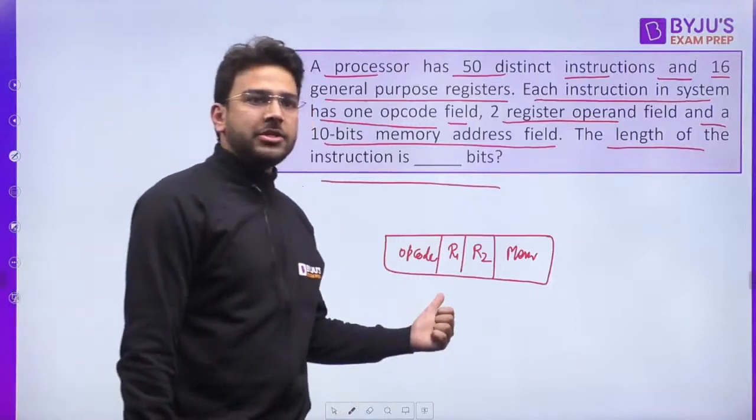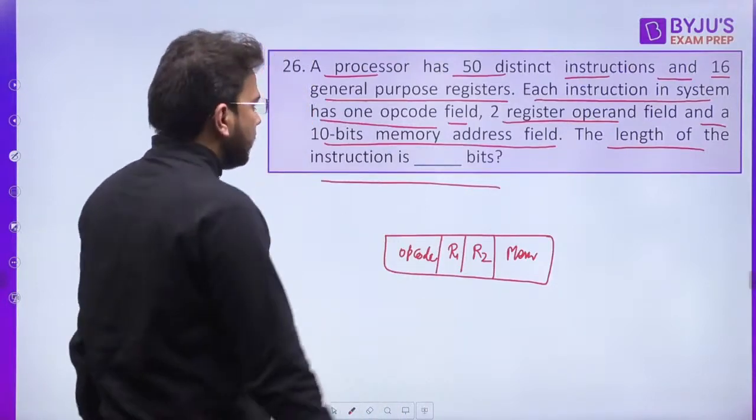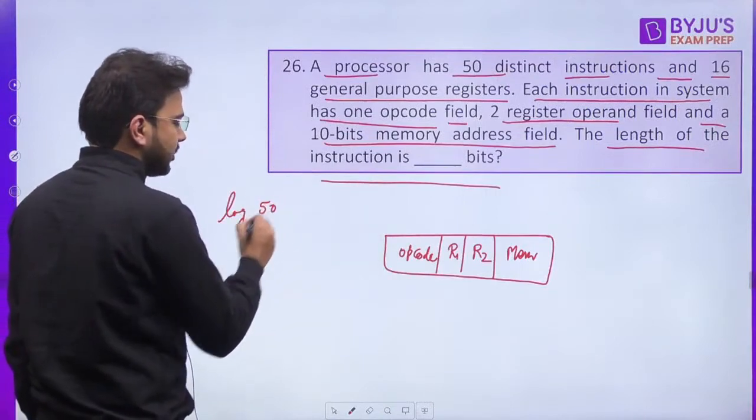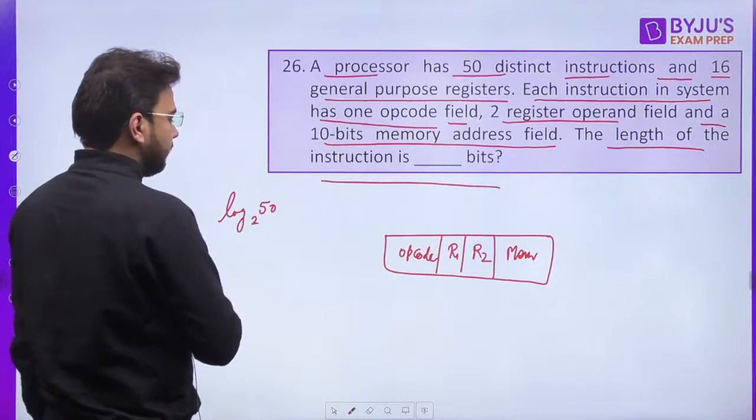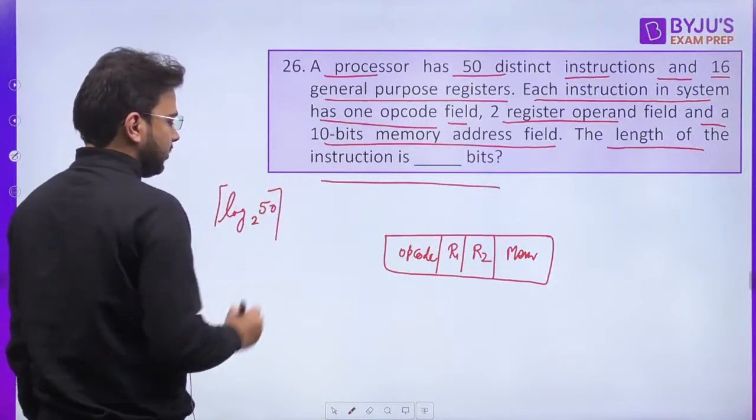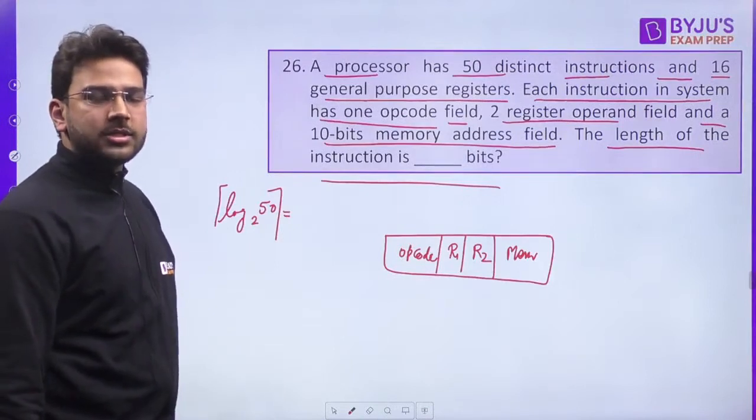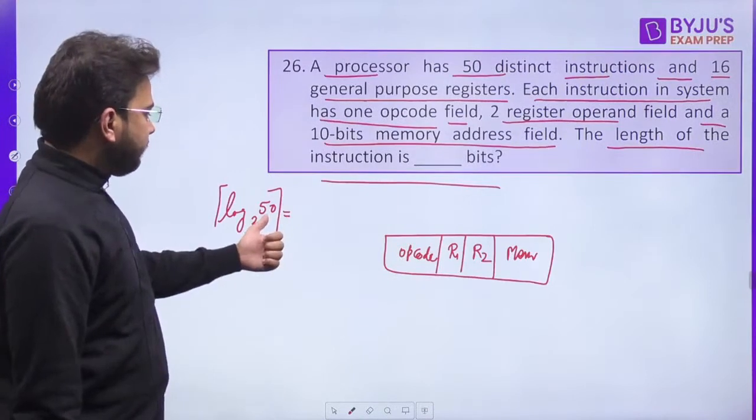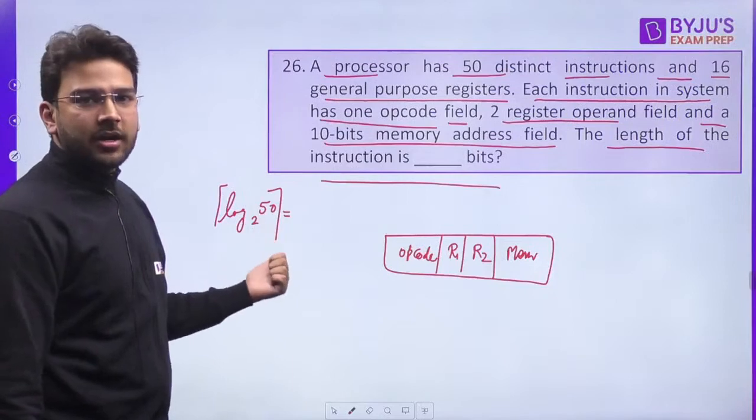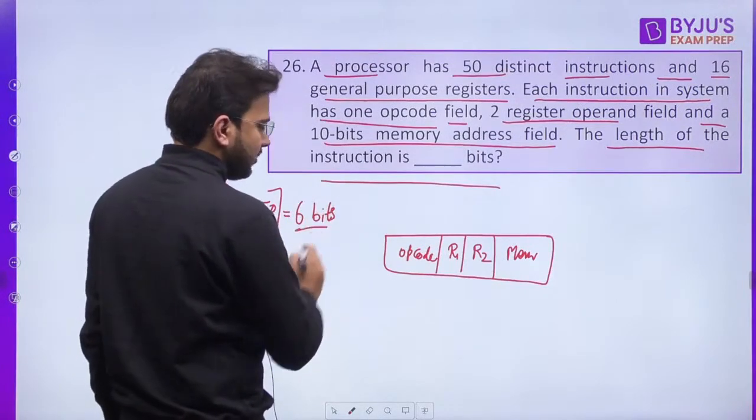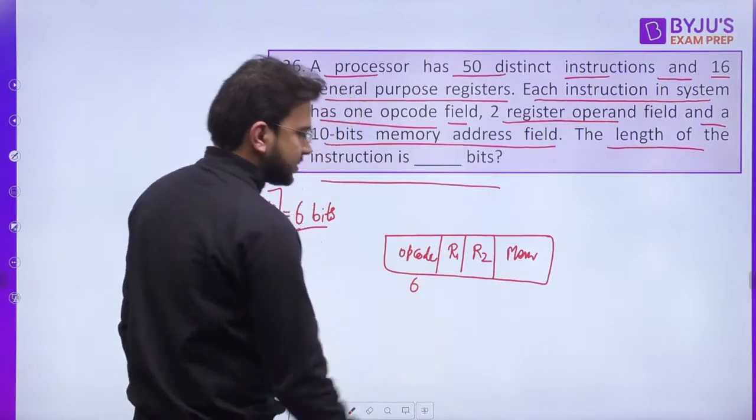How many bits are required for the opcode? You have to take log 50 base 2 and ceil of it. If 50 distinct instructions it can support, we can easily calculate the number of bits. We know 6 bits are required for this. That means your opcode has 6 bits.